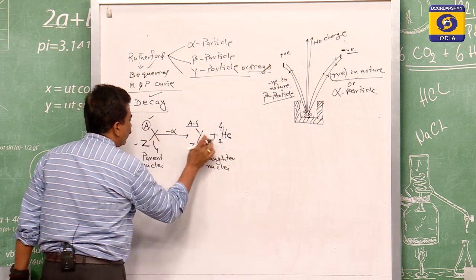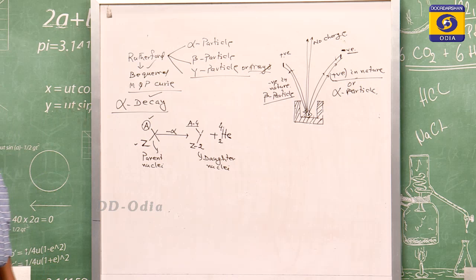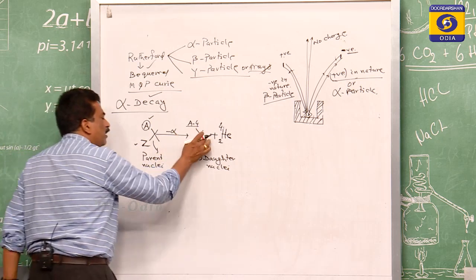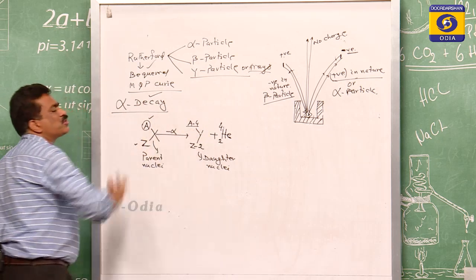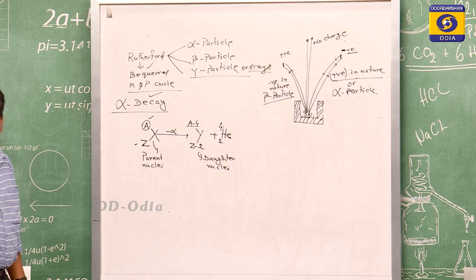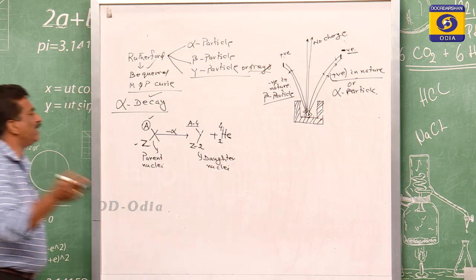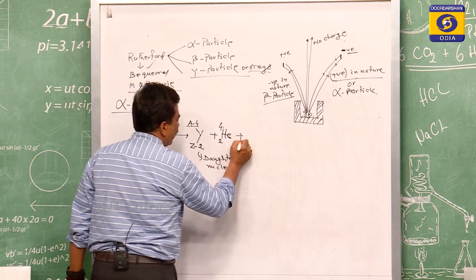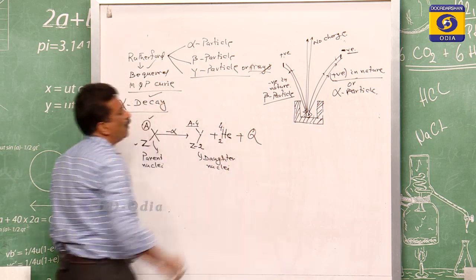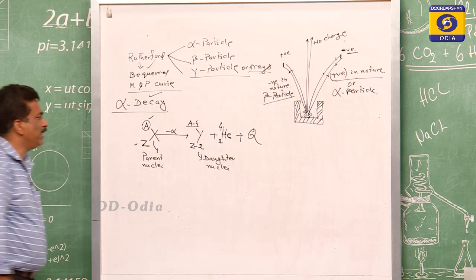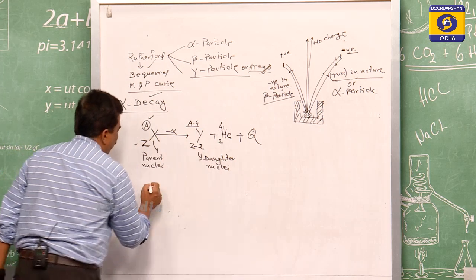So the parent nuclei is now converted to the daughter nuclei, and if this daughter nuclei is still unstable, it will lose some particles to try to become stable. In this case, it will lose some amount of energy.